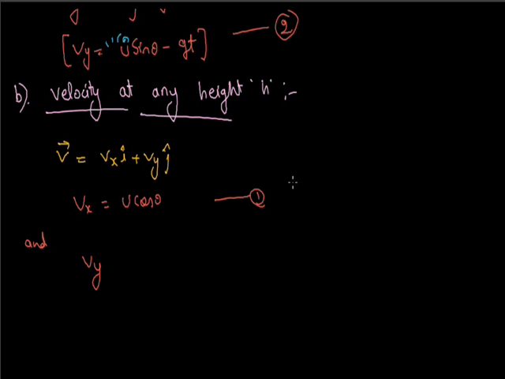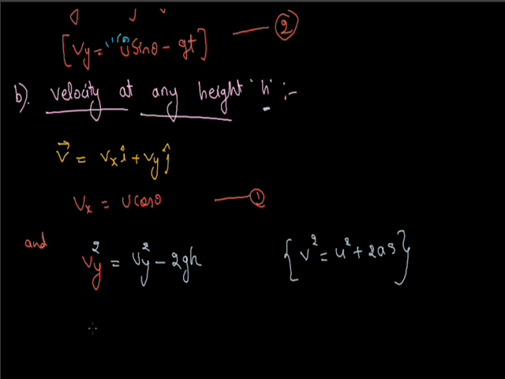For finding Vy, we use the equation v square equals u square plus 2as, because this time we know the height, not the time t. So we use Vy square equals uy square minus 2gh. From this, Vy square equals (u sin theta) whole square minus 2gh.